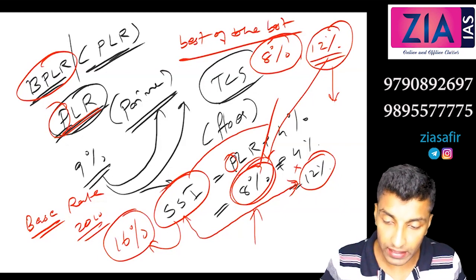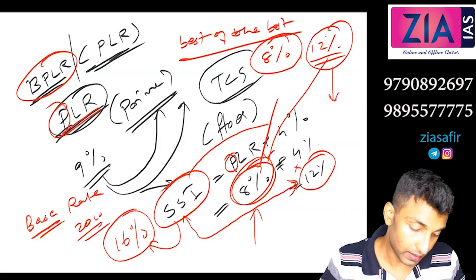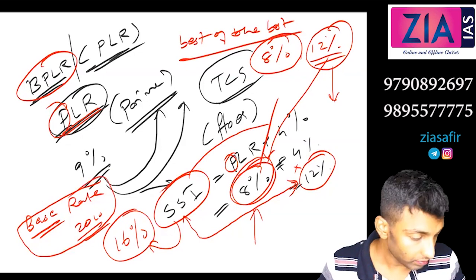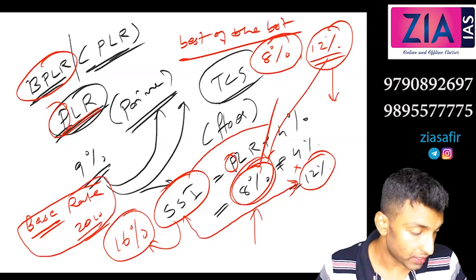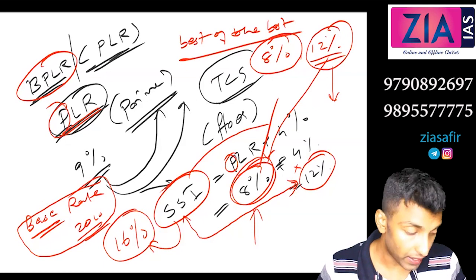Okay, now base rate. You can write what is base rate, 2010. Base rate, it is the rate of interest at which bank lends to its prime customers. It is a floor and benchmark rate of interest. And banks are prohibited to lend at an interest rate which is less than the base rate. Now you cannot lend less than this.